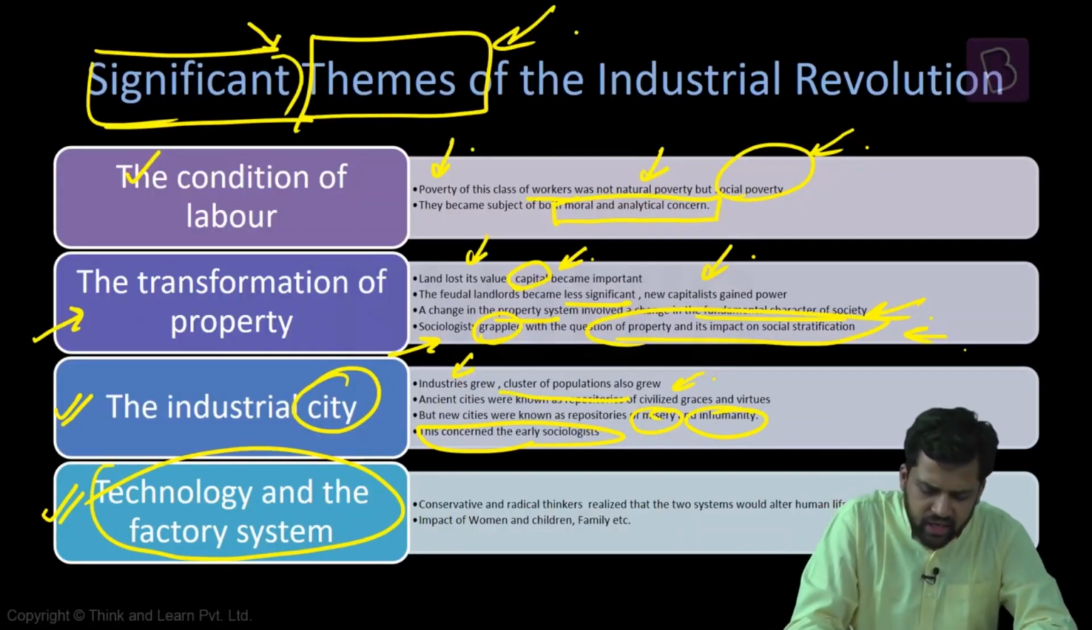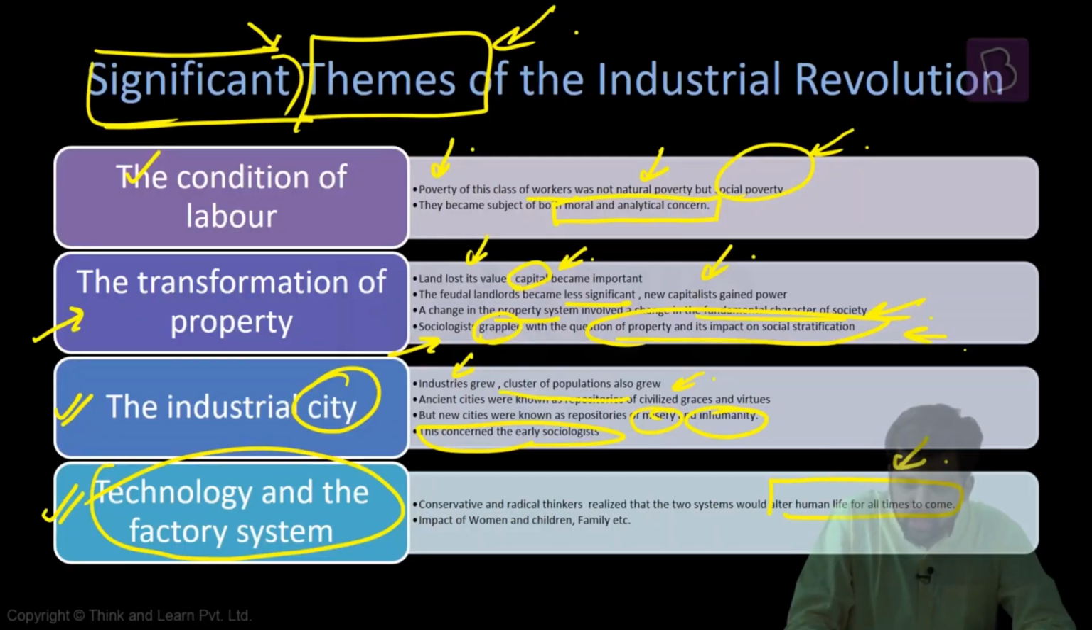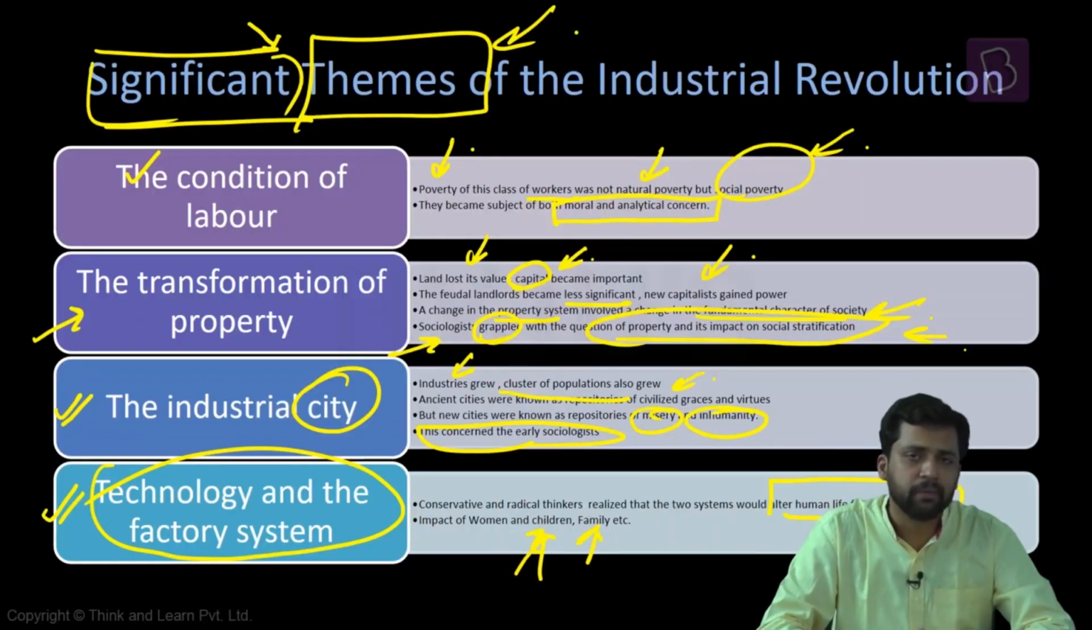Both kinds of thinkers, the conservative thinkers and the radical thinkers, realize that technology and the factory system are altering human life. They're changing human life for all the time to come. They're realizing that it's having an impact on women, children, family. They're all getting impacted. Just imagine, at that point of time, you do not have these labor rights initially. So women and children are also working in factories.